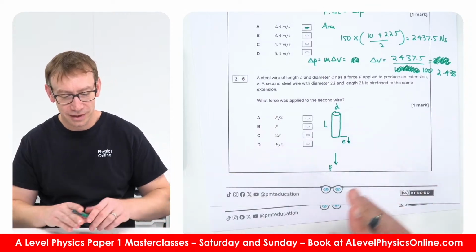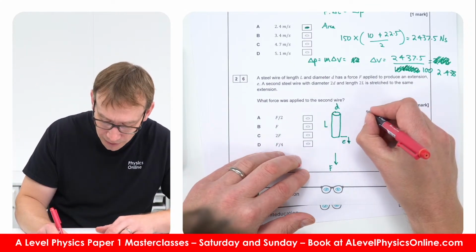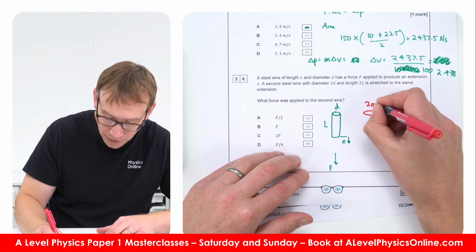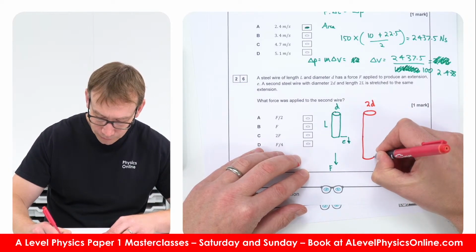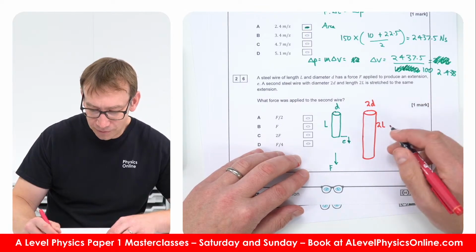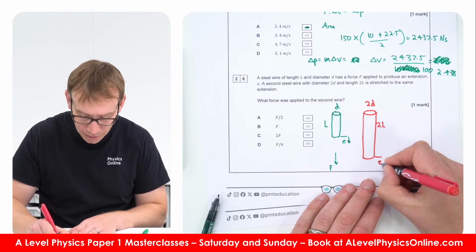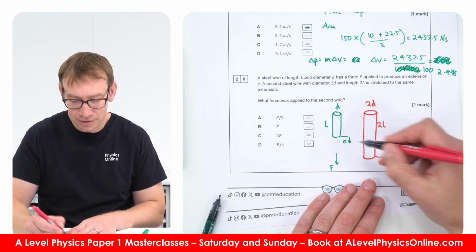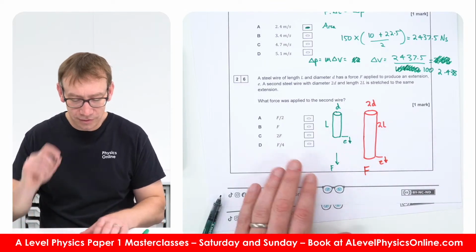We then have a second steel wire with a diameter of 2D and a length of 2L, and it's stretched to the same extension E. What force has been applied to this?